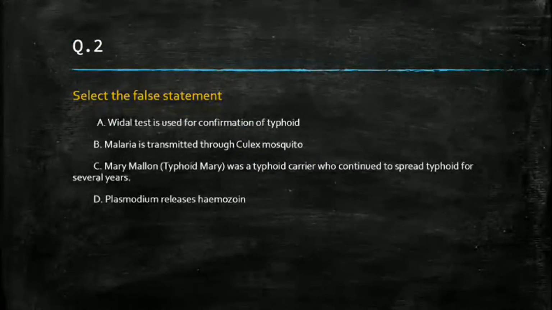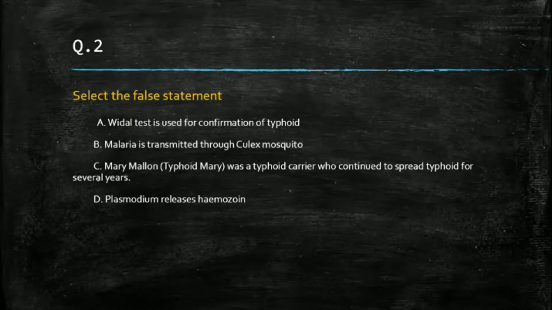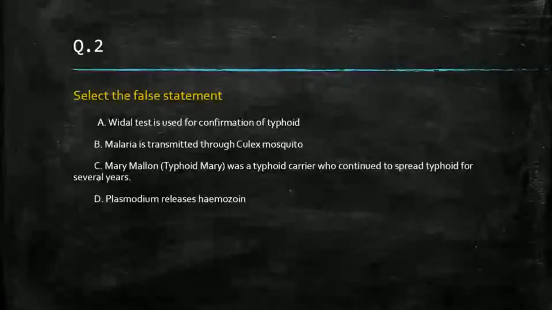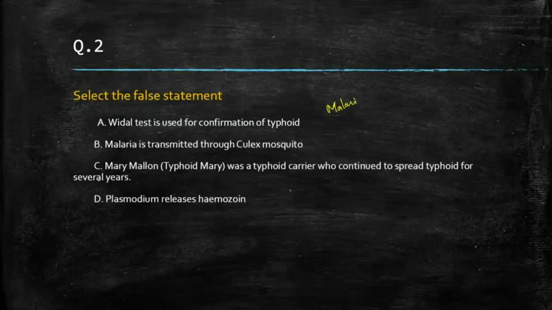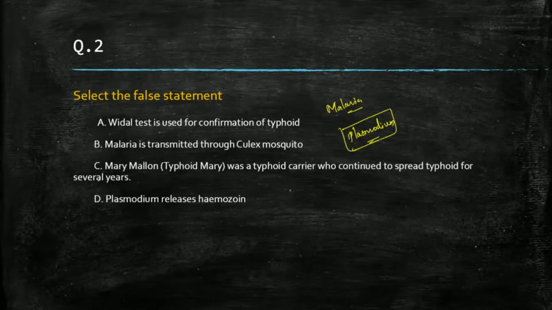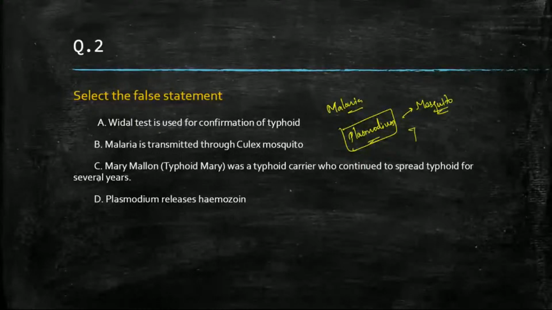All right. So now here we can see malaria. What is malaria? Malaria is a disease, given in your NCERT book, right? In your NCERT you have malaria, and we have different species like Plasmodium. Plasmodium is the genus which causes this malaria, and it is carried by a mosquito, which is nothing but the female Anopheles mosquito.